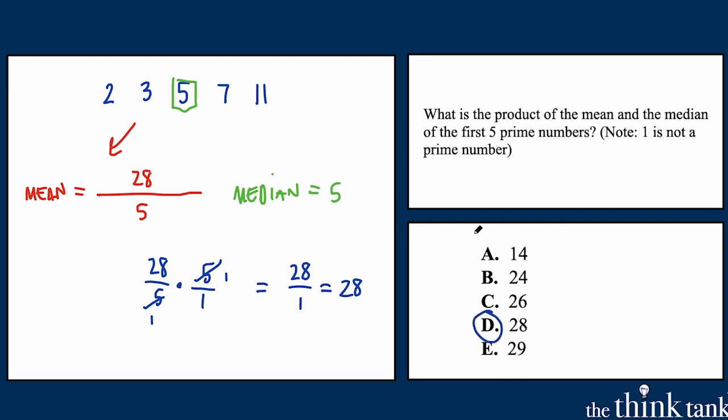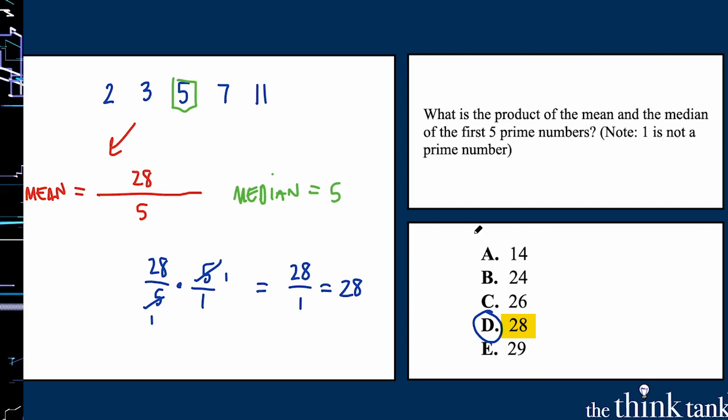So we got a lot done there. We talked about primes, we talked about means, we talked about medians. There's a lot going on in this problem, but the answer is simply D. And if you got it, great thinking.